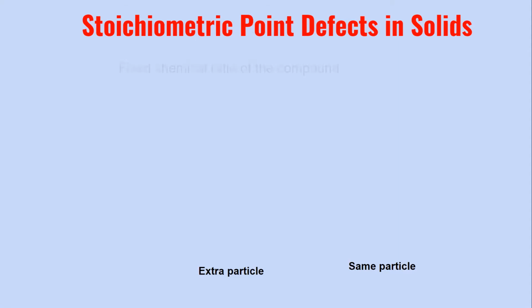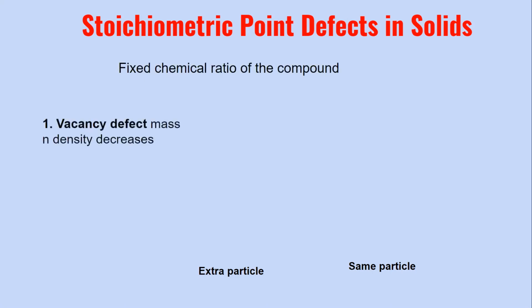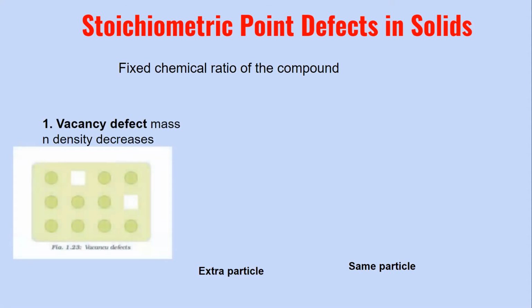Now these stoichiometric point defects are again of various types. So the first type is the vacancy defect. Now, what do you mean by the vacancy defect? As the name suggests, there is a vacancy or there is going to be an empty space in the crystalline solid. So here what happens is during the crystallization of the solid, a particle is missing from its regular site. And this missing particle then creates a vacancy in the lattice structure.